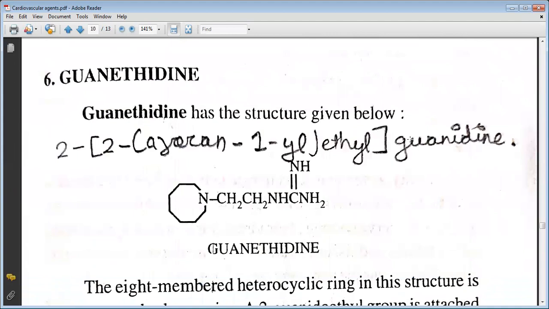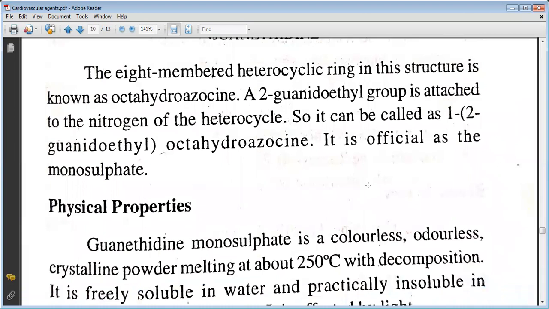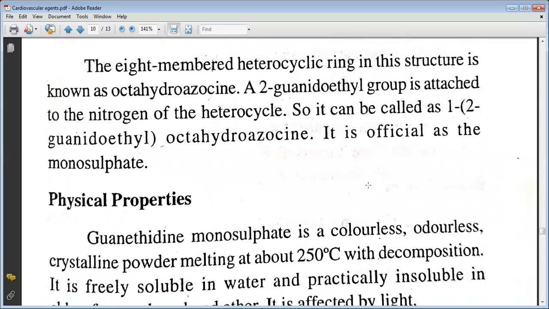The next drug is guanethidine. As you all can see the structure, the nomenclature includes 2-(1-azocanyl)ethyl guanidine. This is an 8-membered heterocyclic ring, and the structure is known as octahydroazocine. A 2-guanidoethyl group is attached to the nitrogen of the heterocycle, so it can be called 1-(2-guanidoethyl)octahydroazocine. It is official as a monosulfate.